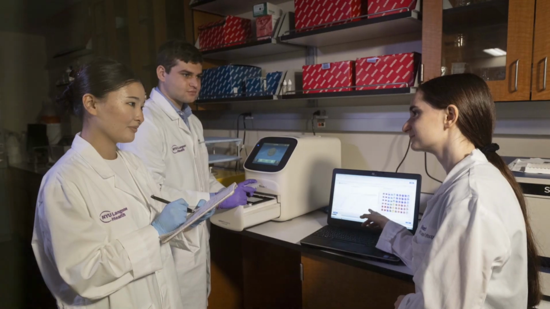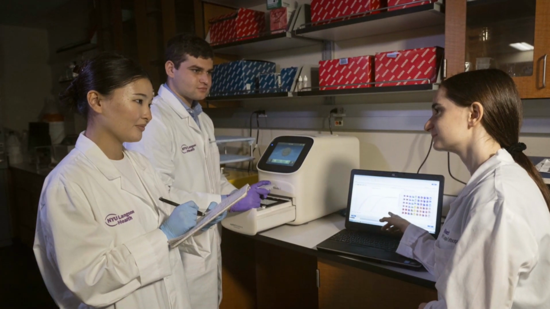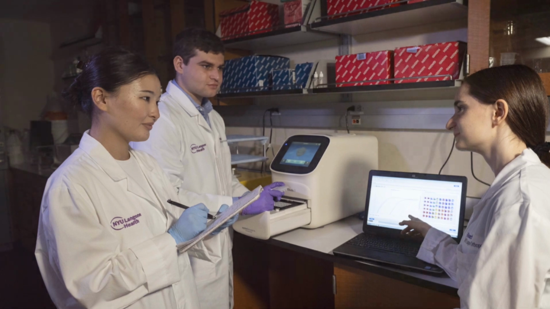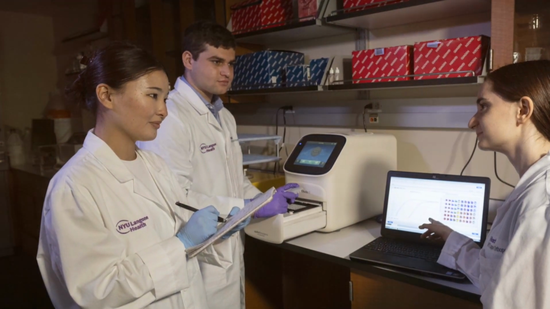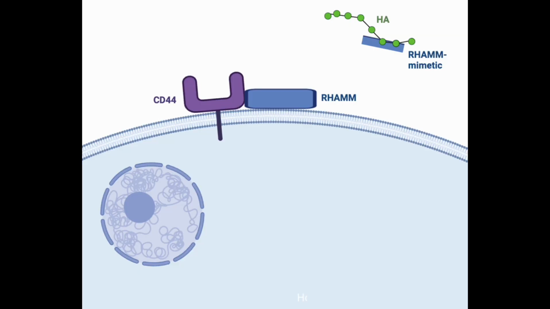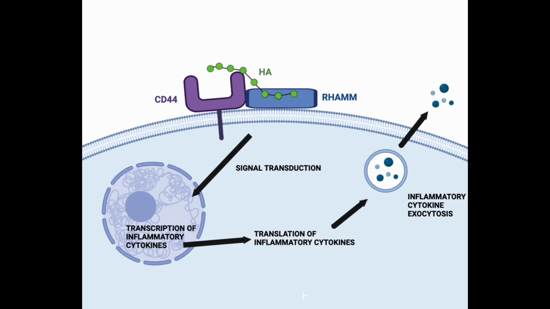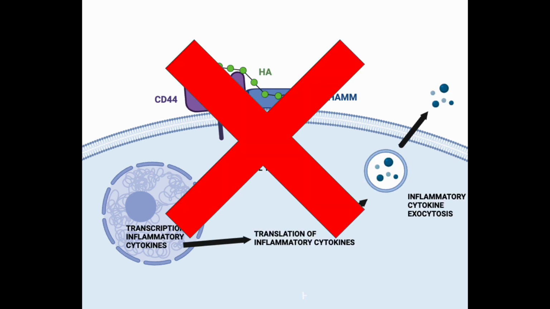Our team at the Kirsch lab hypothesized that if we could stop HA from binding to RAM to begin with, we might be able to reduce the inflammation. To do this, we use a peptide that mimics the RAM receptor and binds to HA, thus preventing HA from binding to the actual RAM receptor and preventing the whole cascade that leads to the release of inflammatory cytokines.